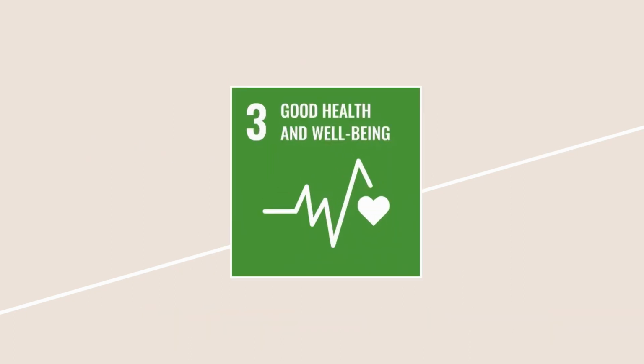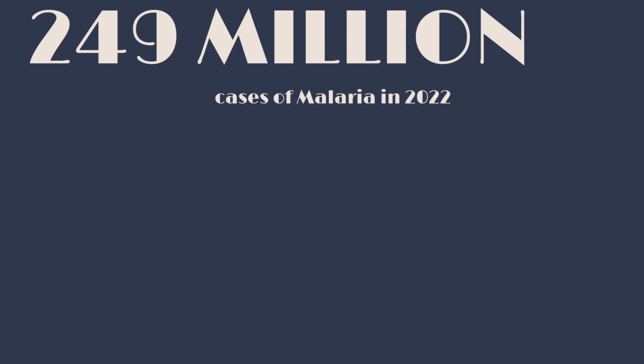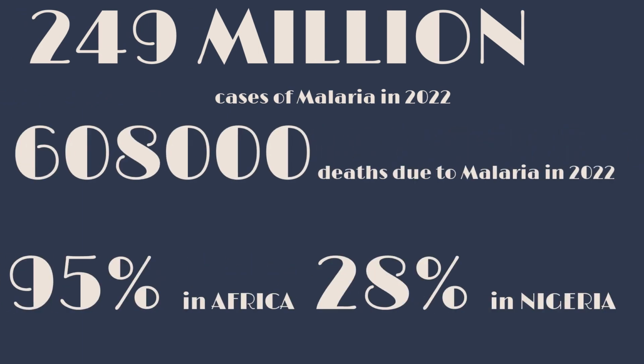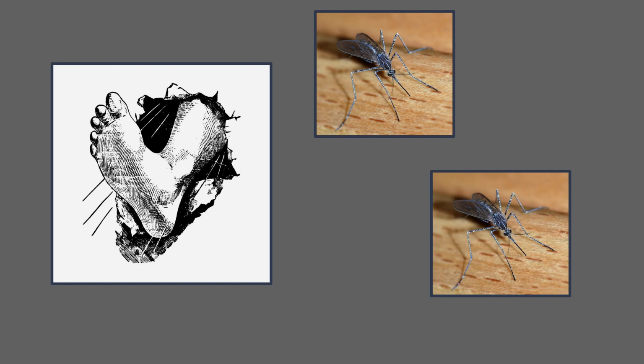We have therefore targeted Goal 3 of the 17 UN SDG goals, good health and well being, in our solution. The numbers on the screen demonstrate the severity of the disease. 95% of these deaths occurred in Africa, of which 28.2% occurred in Nigeria. Thus, we have targeted the malaria problem in Nigeria in our solution, although it can be applied to any country afflicted with this issue. Our solution, hear us out, is to utilize foot odor to trap and kill mosquitoes.